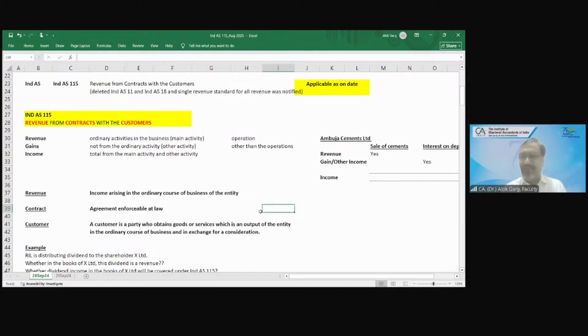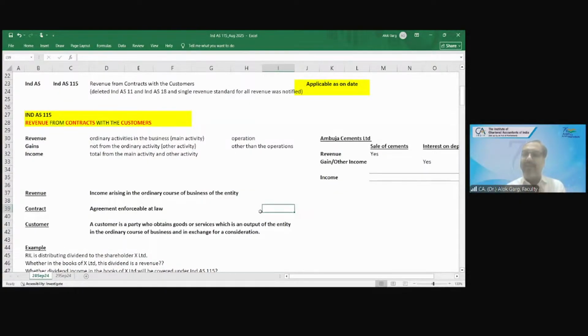One of the students asked me, sir, who is a customer? Who is the customer? Friends, customer is a party.